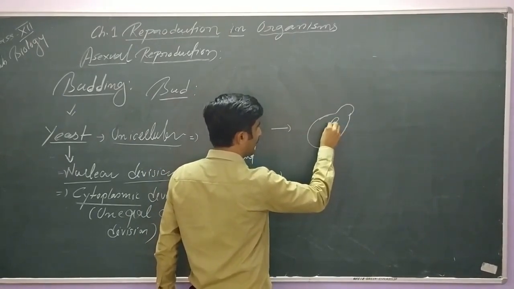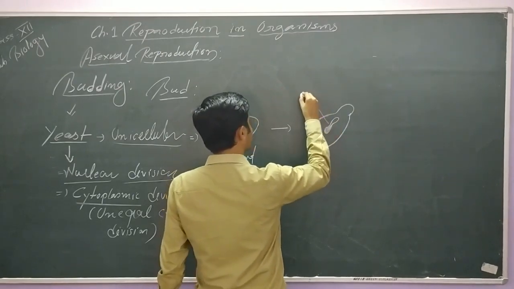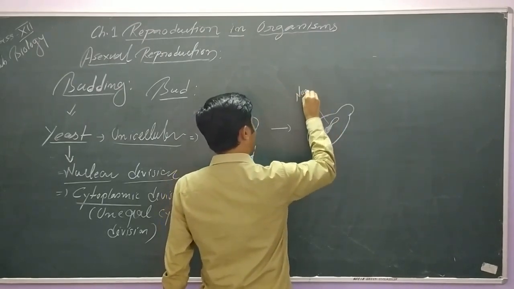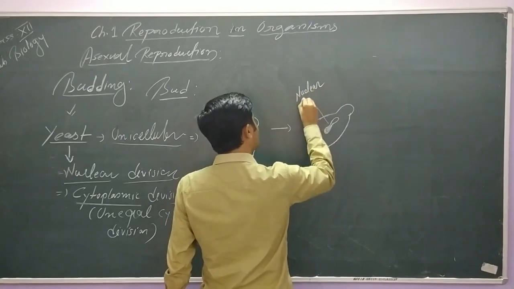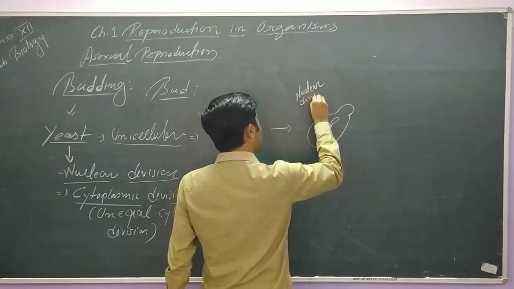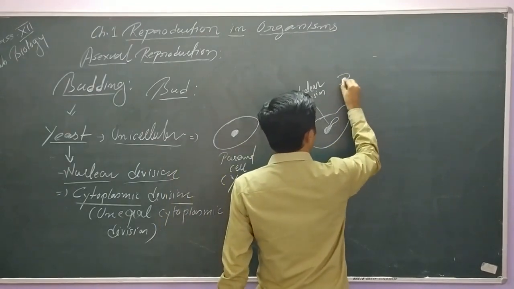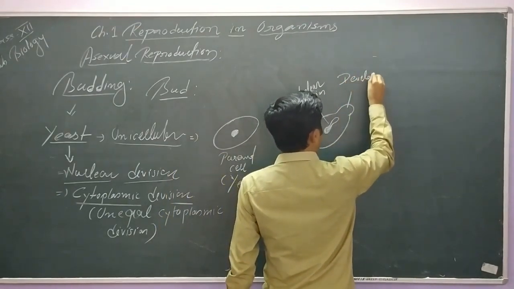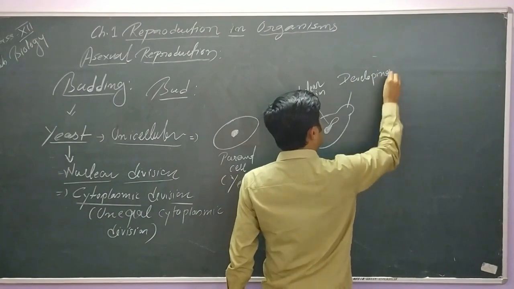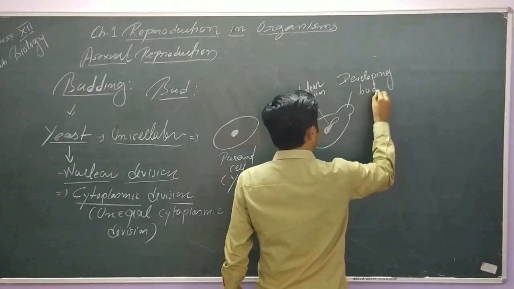It elongates, and here we can clearly see nuclear division, and this can be defined as the developing bud.